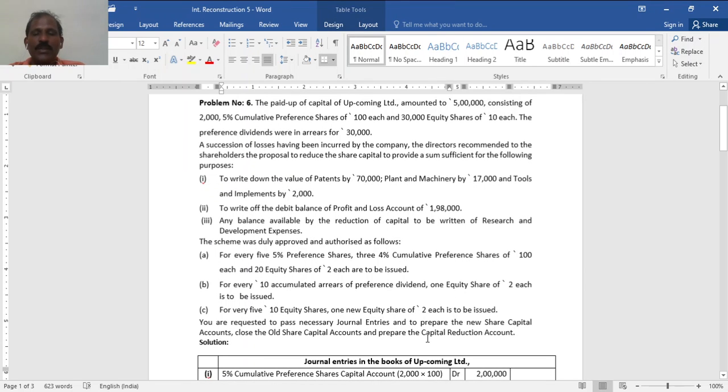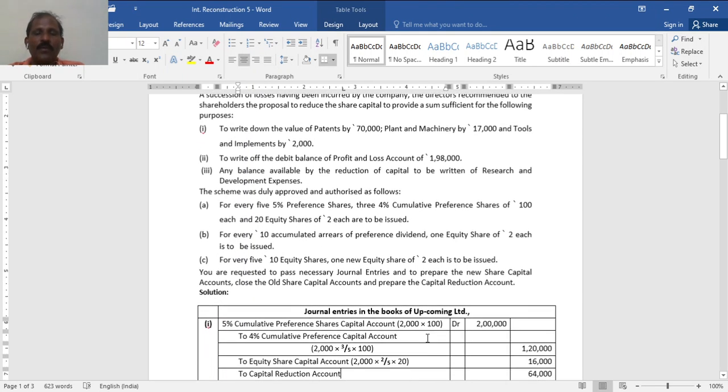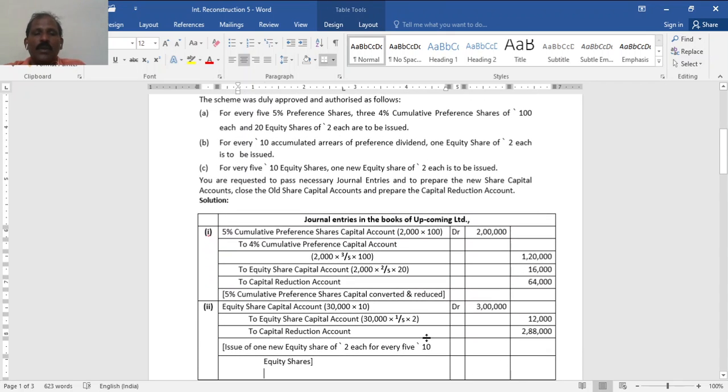You are requested to pass journal entries and prepare a new share capital account, close the old share capital account and prepare the capital reduction account. First entry, for the first conversion: 5% cumulative preference share capital account, 2,000 into 100, 2 lakh.